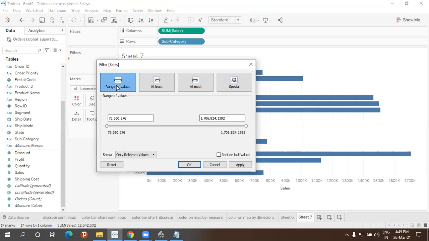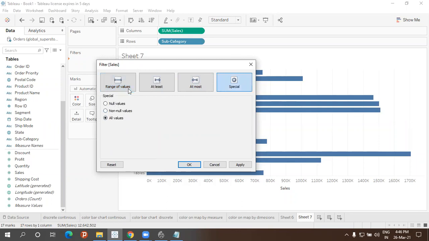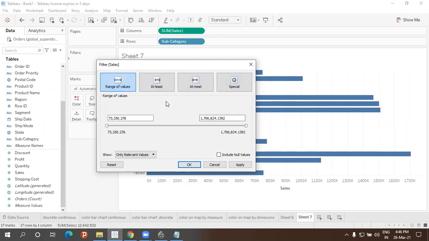No, sir, we are not remembering. Sir, we have done. Yes, sir, we have done how to set the range, how to check the ranges, and at least the minimum should be this much, and at most the maximum should be this much. Special also we have done.